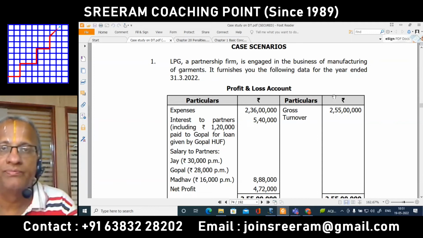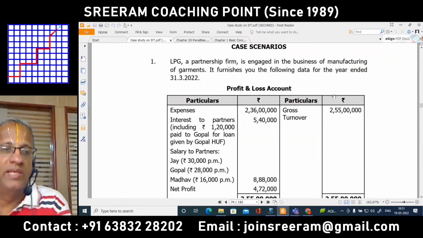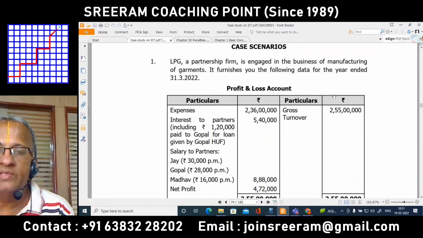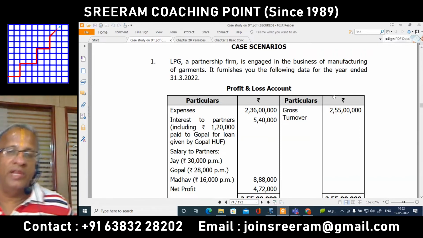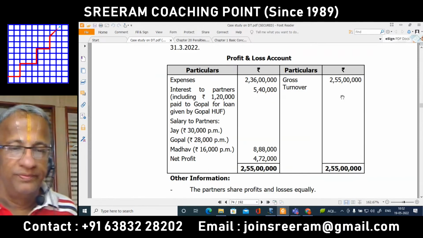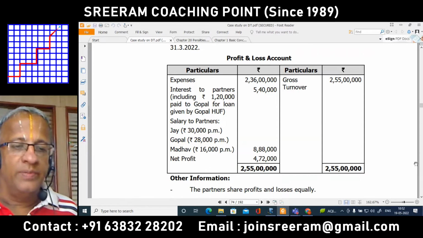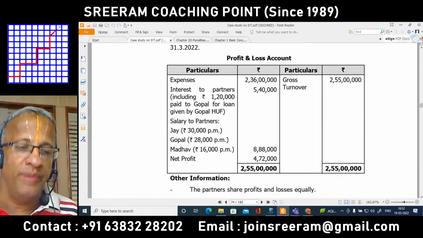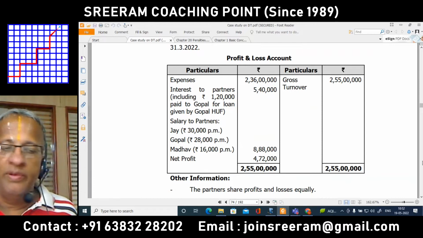Let us take up question number 1. LPG, a partnership firm, is engaged in the business of manufacturing of garments. It furnishes you the following data for the year ended 31st of March 2022. Expenses 2 crore 36 lakhs, interest to partners including 1 lakh and 20,000 paid to Gopal for loan given by Gopal